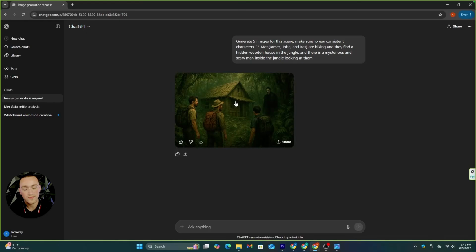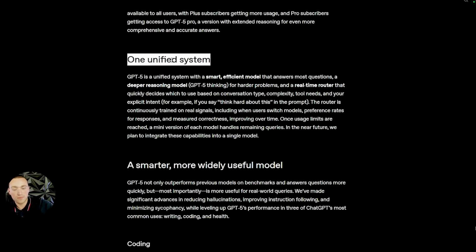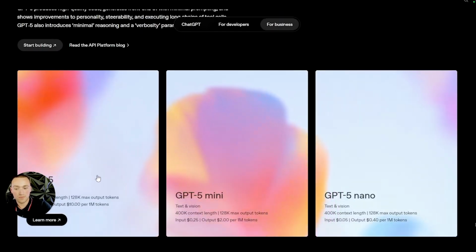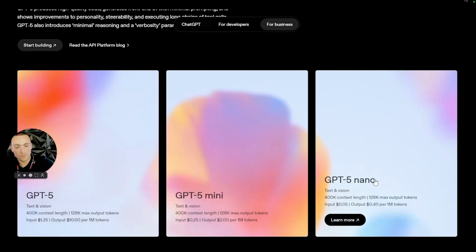I think they are still using the previous model for image generation, and I don't think the GPT-5 model can generate images, because if it can generate images like I expected, I would have gotten 5 different images instead of this one image. Okay, if you check their introduction, it mentions that this GPT-5 is a system instead of a model. The reason is that they are using 3 different models under this one system, and based on your requirement, they're going to use a different model to generate. And I think the models that they are using are these 3: GPT-5, GPT Mini, and GPT Nano.